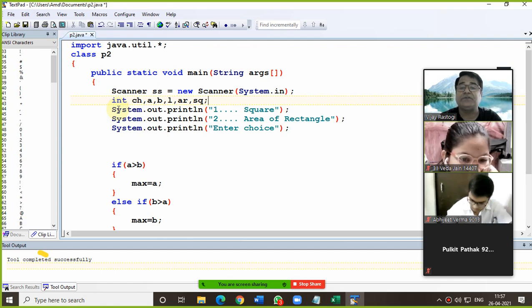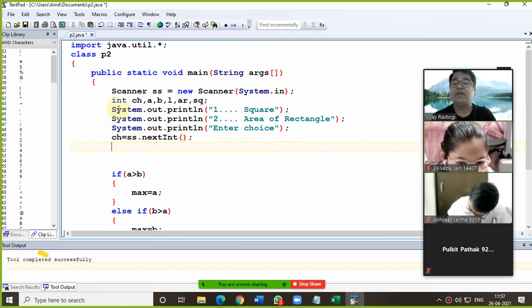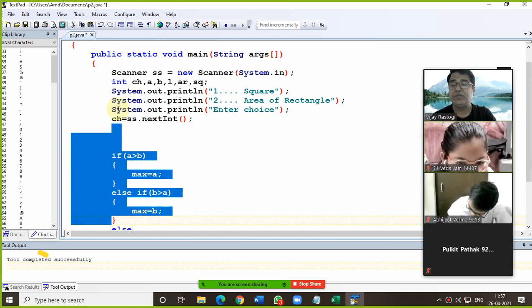These variables you can declare according to your requirement, and then the choice we are inputting in a variable ch, that is ss equals to next int.